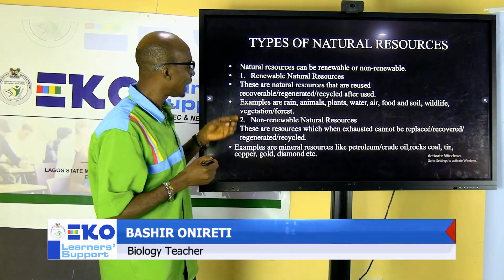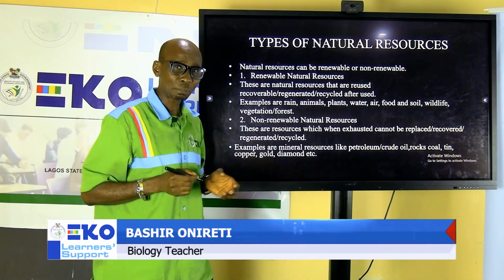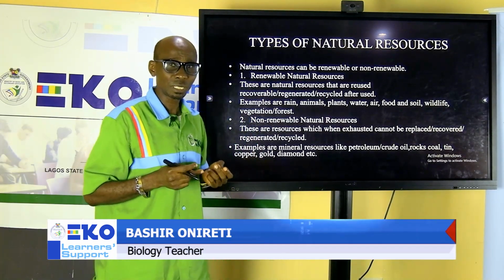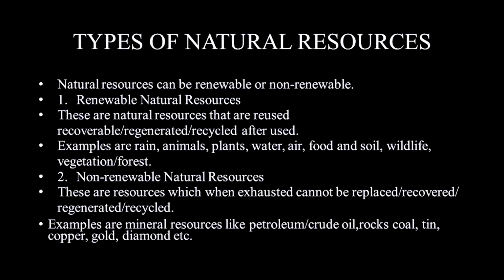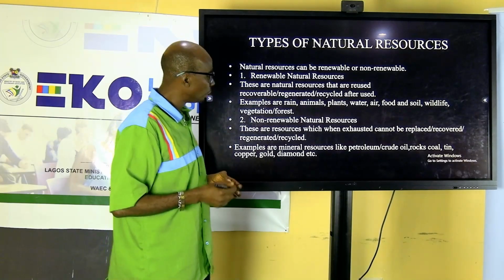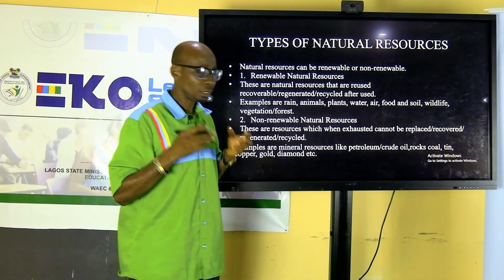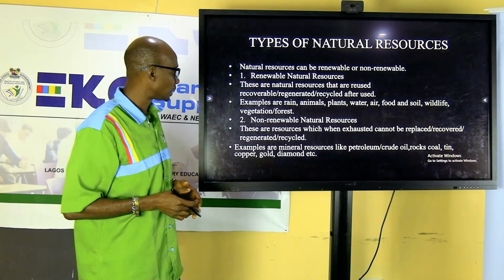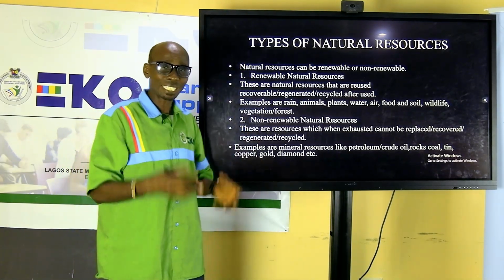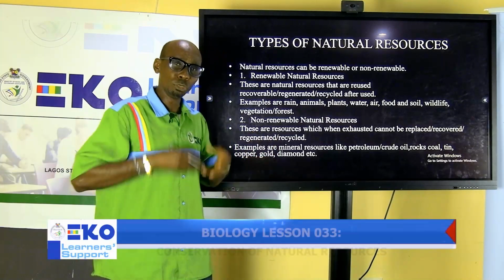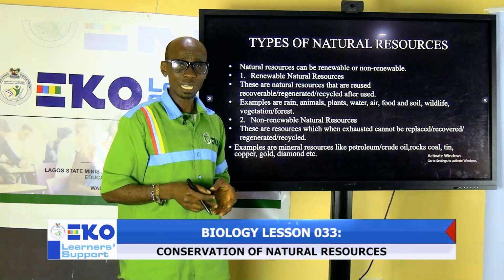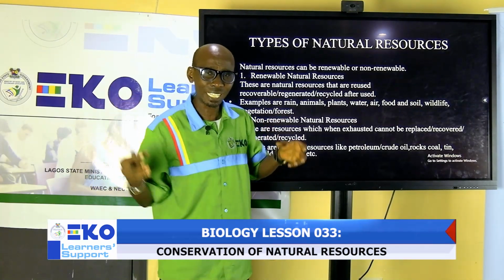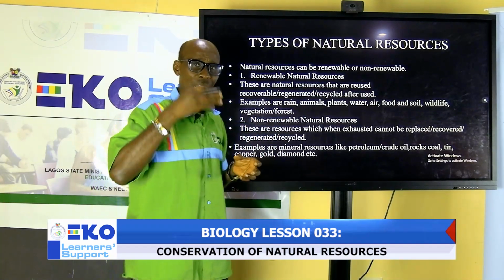Now, we move on to the types of natural resources. Natural resources are basically divided into two. The first one is renewable natural resources, and the second one is non-renewable. What are renewable natural resources? These are resources that can be used, reused, and regenerated. Resources that we can use all over again, that cannot get exhausted. We continue to use and reuse.